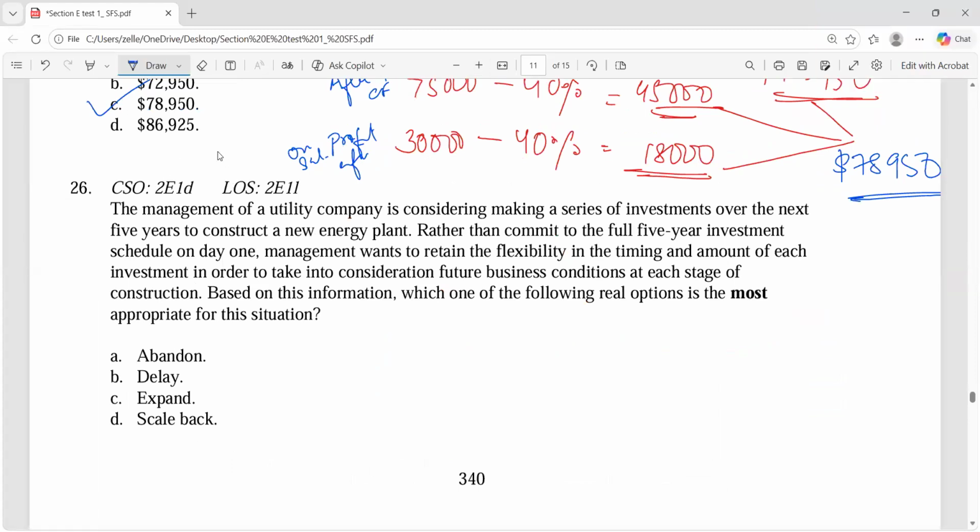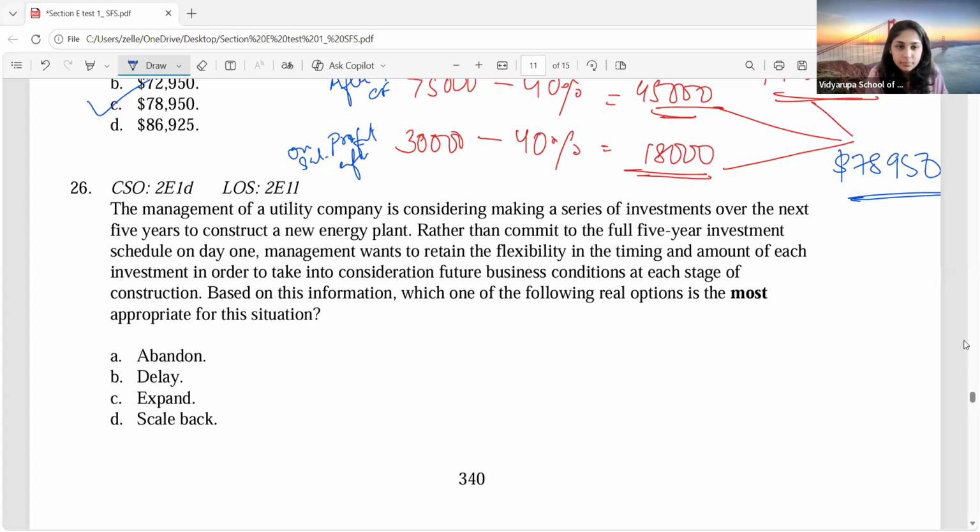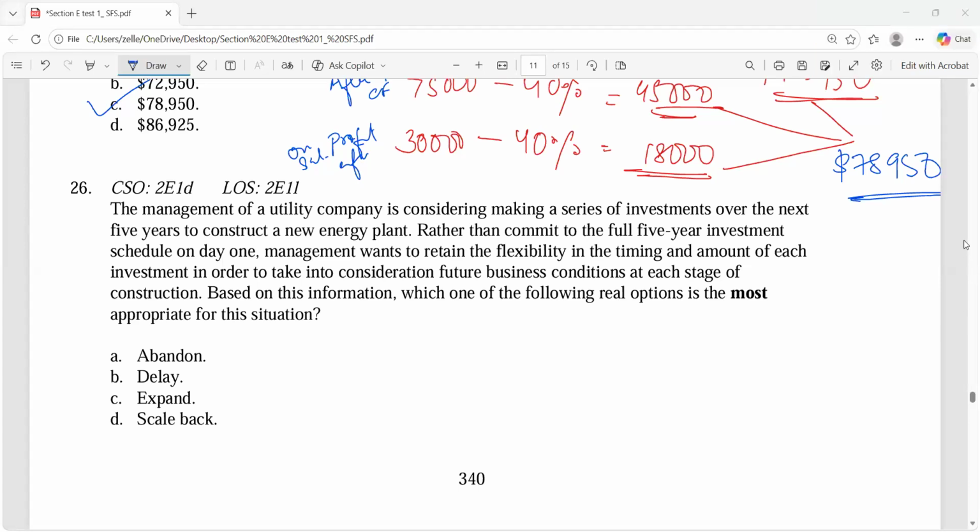Now, what are they asking in this question? Can anybody read the question? Santosh, can you read the question? The management of a utilities company is considering making a series of investments over the next 5 years to construct a new energy plant.